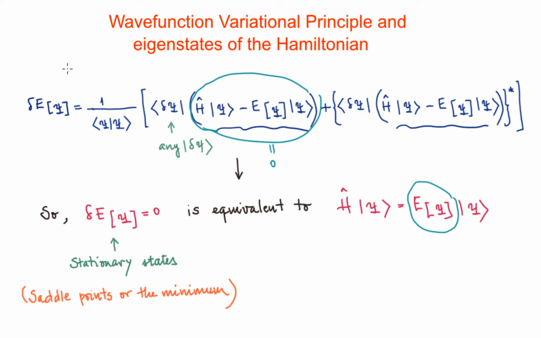When you are constraining the wave function to have such a particular form, you will not be able to get the accurate expression for the Hamiltonian eigenstates. But by applying the variational principle, you can get as close as you can to the accurate expression, considering the particular form of the wave functions you have considered at the beginning.